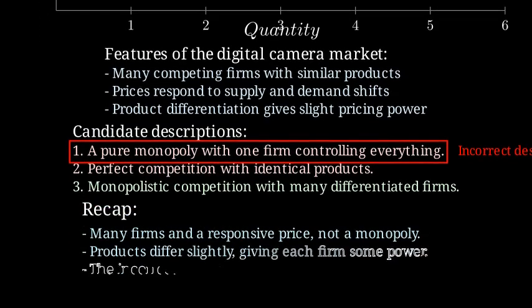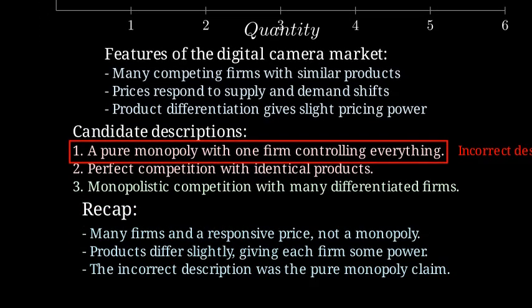Let's recap. The digital camera market has many firms, responsive pricing, and mild product differentiation. The equilibrium price depends on supply and demand, not a lone monopolist. Therefore, the statement claiming a pure monopoly is not accurate.